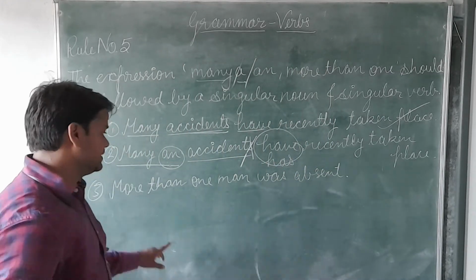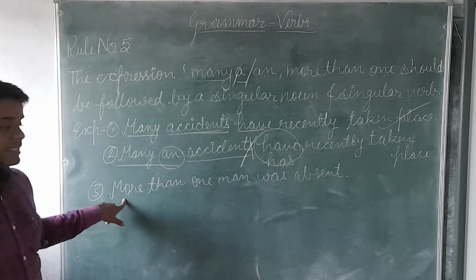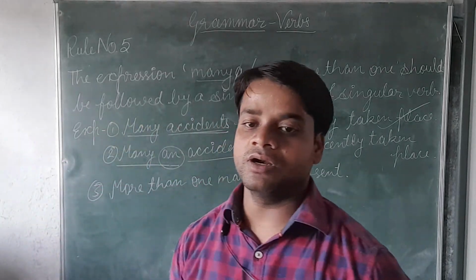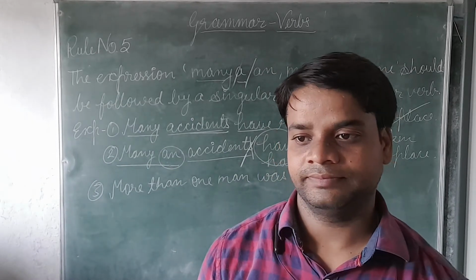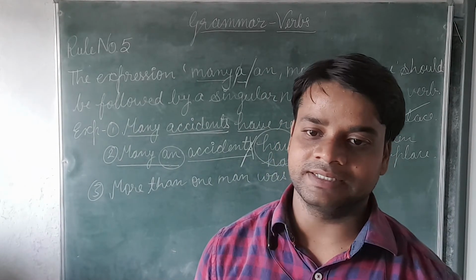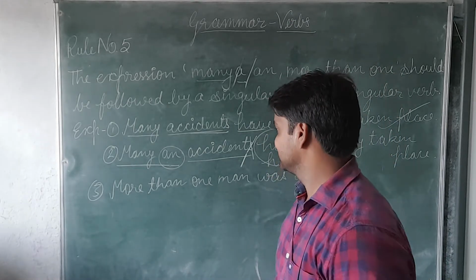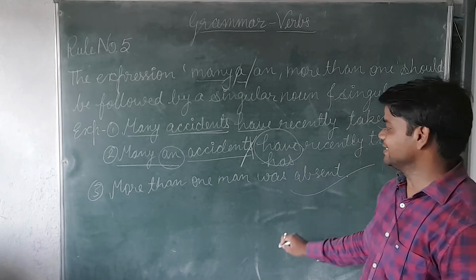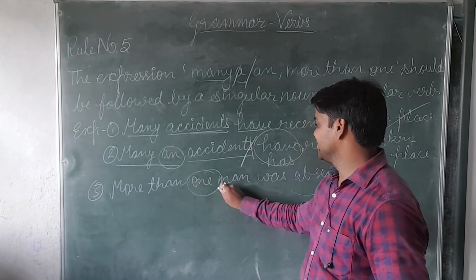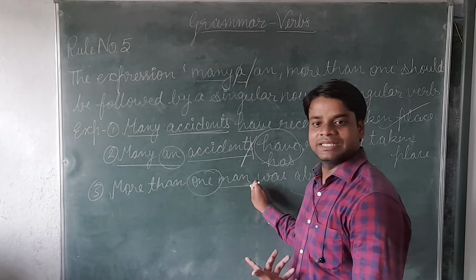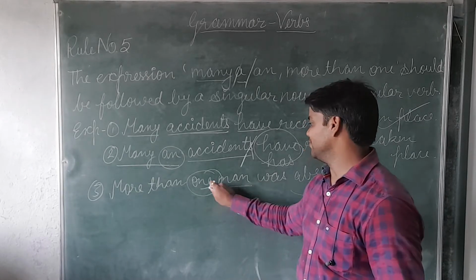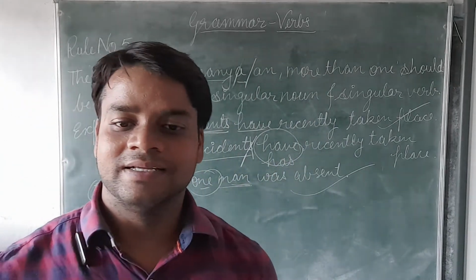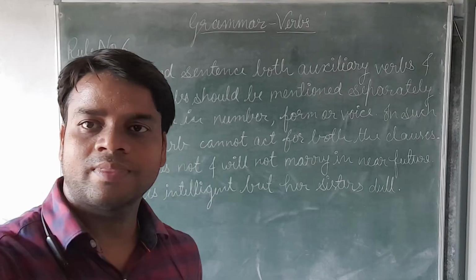Now we will see the third example. More than one man was absent. Now tell, is it correct or wrong? It is correct, because "was" is singular. The subject is singular, "one" and "man", so "was" will be there. Till here, any doubt, any problem?